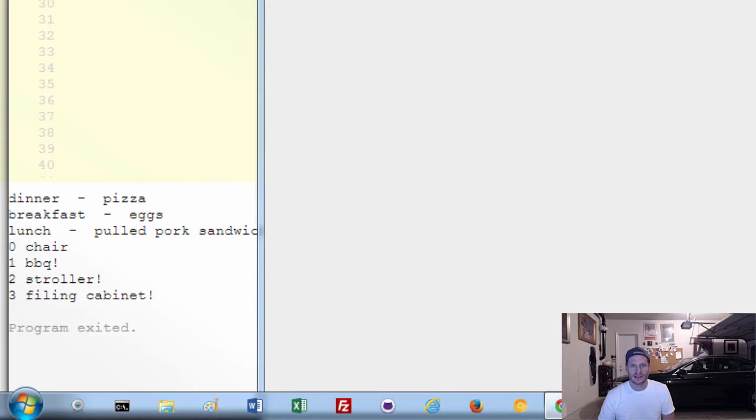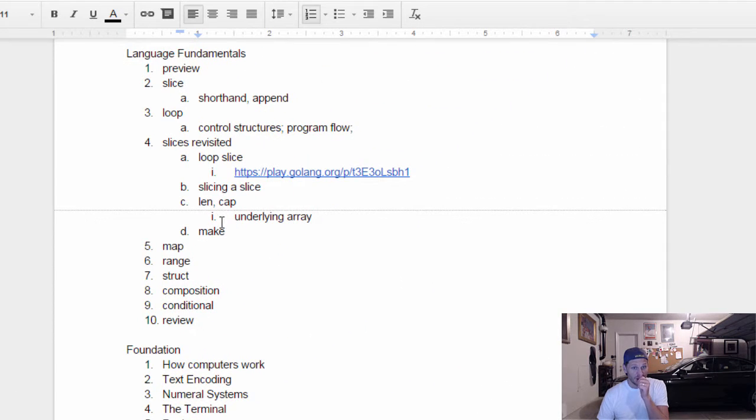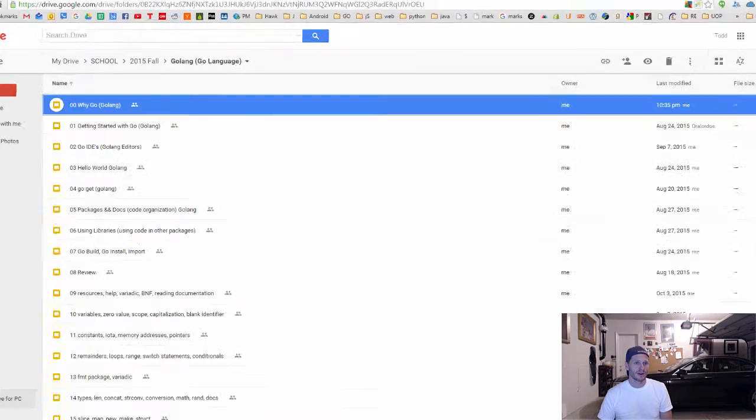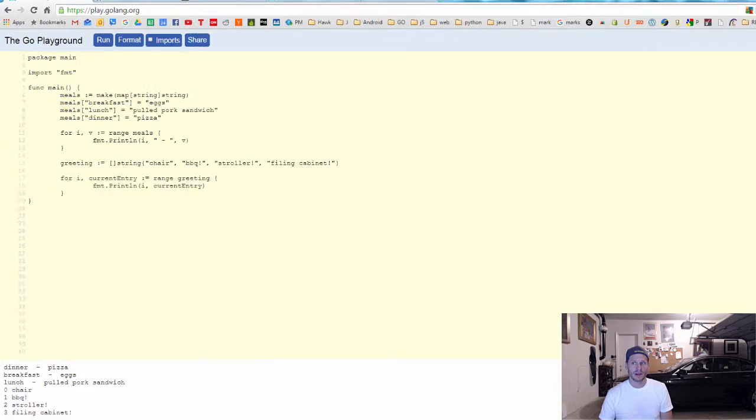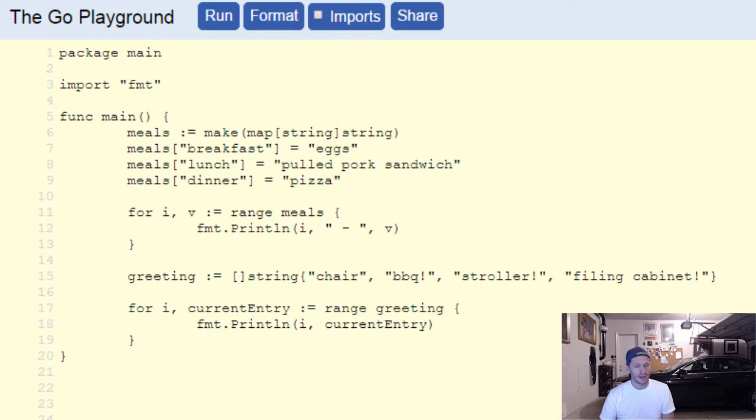Well, I wish I could stay up a little bit later, because I totally want to teach you about structs and composition, and then we'll look at conditionals. And then we actually have a really good foundation. You've learned a lot, right, about the language in a very short period of time. And particularly if you've never coded before and you're coding this stuff up, you are doing awesome.